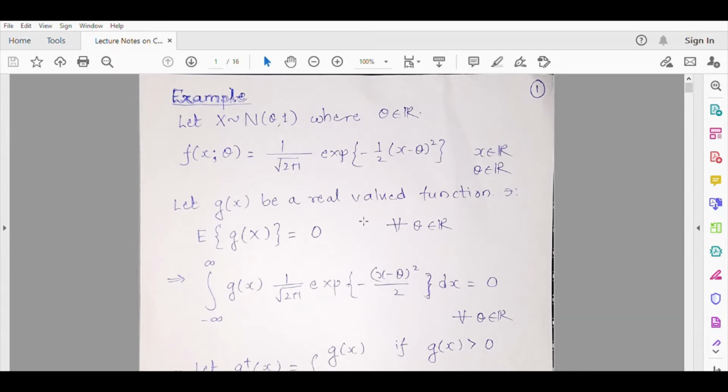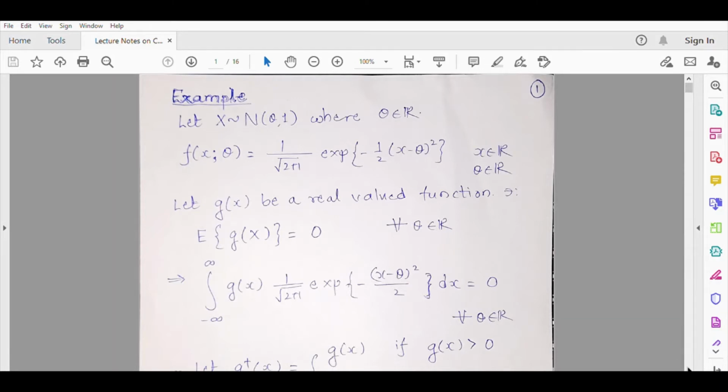So suppose g(x) is a real valued function such that the expectation of g(X) is 0 for every theta in R. So what does it mean? It means this integral will be 0 for every theta in R.